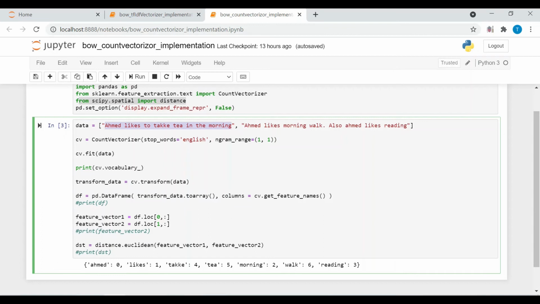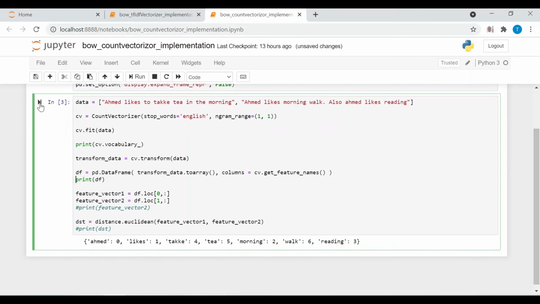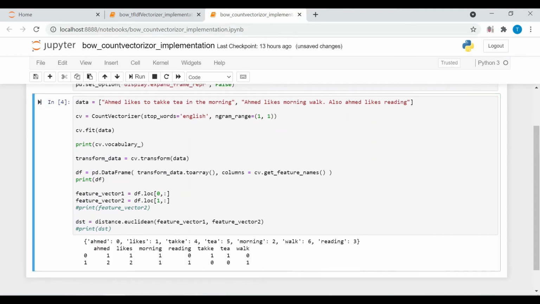So feature_vector_2 will have the feature vector for the second text document. You can check what values the data frame has. You can see the data frame having these values. These are the feature vectors for the text documents, and this 0 and 1 are the indexes of the rows.